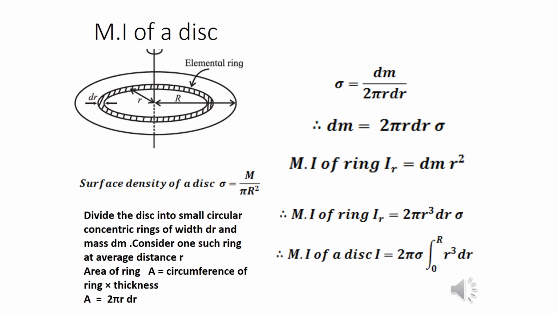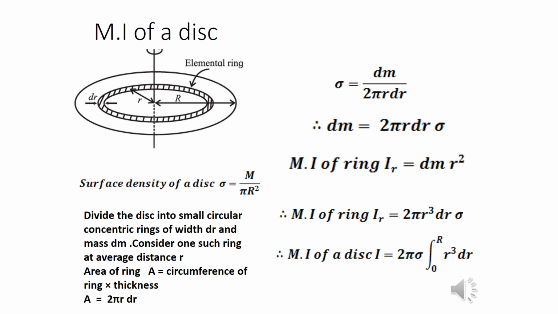The circumference of the ring is 2 pi r and the thickness of the ring is dr. Therefore, the area of the ring A is equal to 2 pi r dr. Therefore, sigma is equal to dm upon 2 pi r times dr. Therefore, dm is equal to 2 pi r times sigma multiplied by dr. The moment of inertia of a ring, IR, is equal to dm times r square. Substituting the value of dm, we get the moment of inertia of a ring equal to 2 pi r cube dr times sigma.